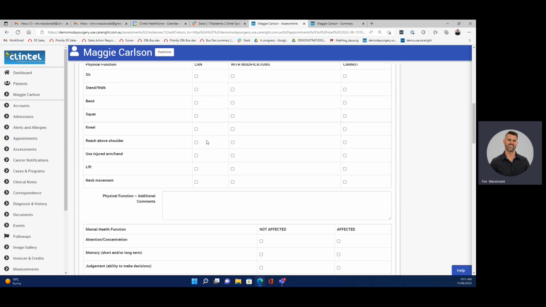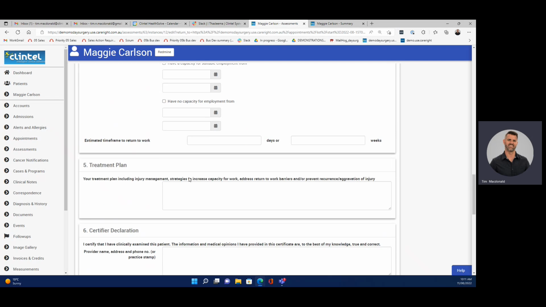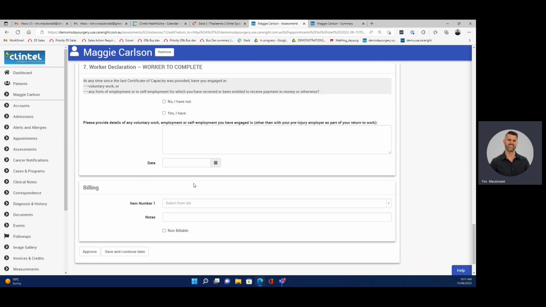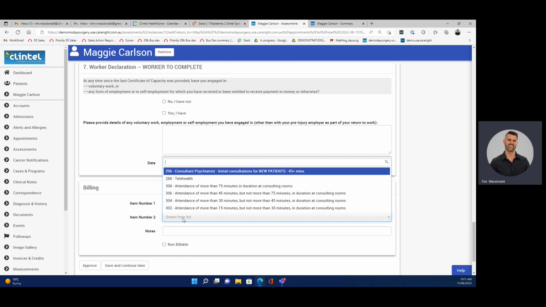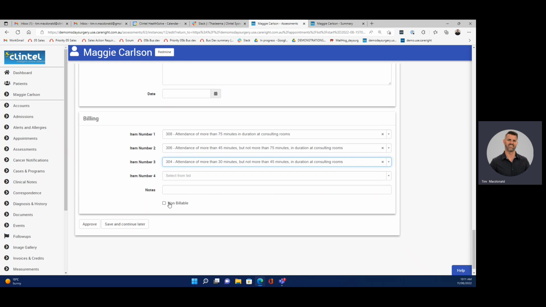We can put in some detail here. Let's just check a few boxes. Again, don't get bogged down in the detail. This can be whatever you want to work through as part of your clinical consultation. But getting back to the workflow, we're going to put in some billing item numbers. We can put in as many as we want, or we can select non-billable, but this one we want to bill. So we're going to hit approve.